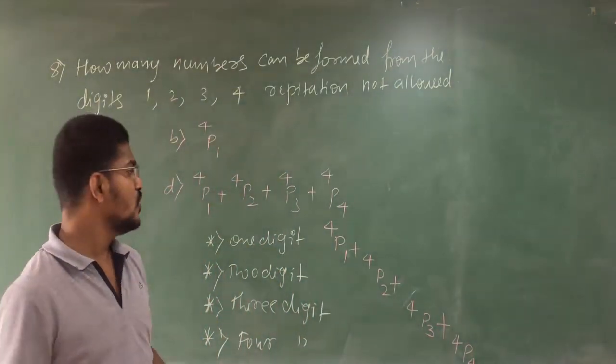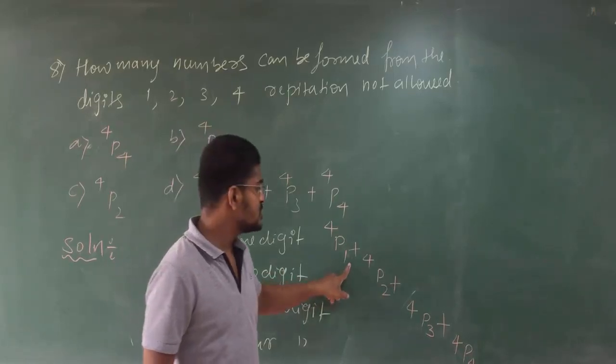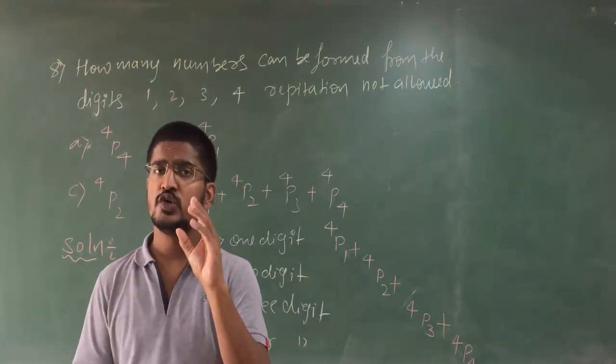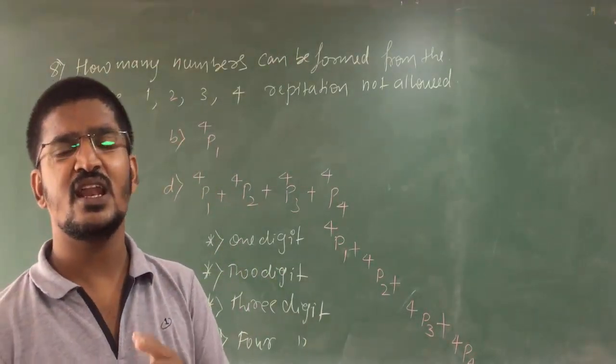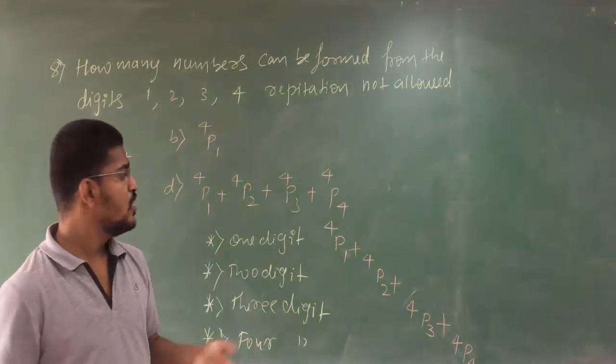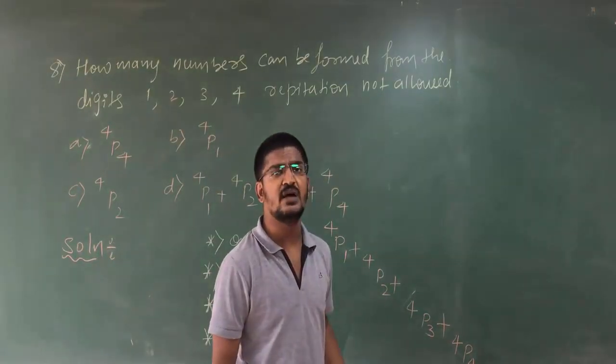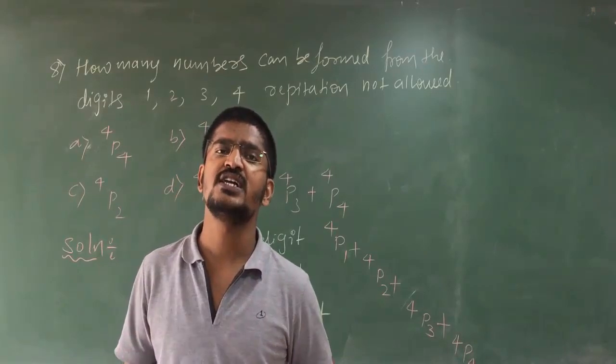So 4p1 plus 4p2 plus 4p3 plus 4p4. Don't multiply here. They are not dependent, they are independent. 1 digit numbers are independent from 2 digit numbers, from 3 digit numbers, and from 4 digit numbers.